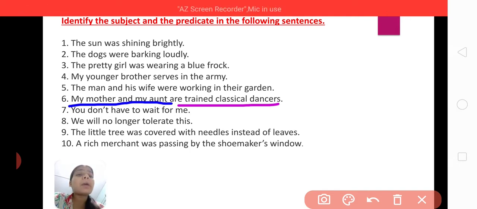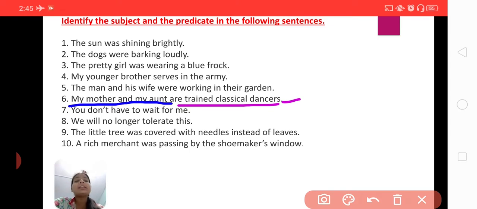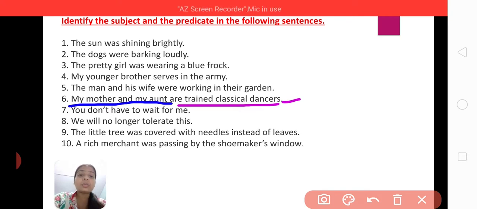So this part, are trained classical dancers, is saying something about the subject. This part of the sentence is telling you something about the noun. So this part will be known as the predicate. And my mother and my aunt are two nouns, and these two nouns will be known as the subject.